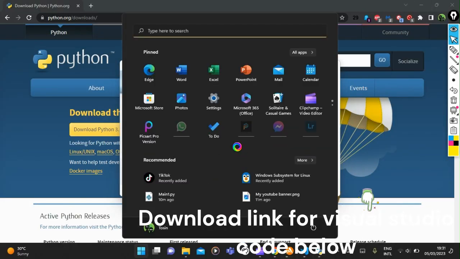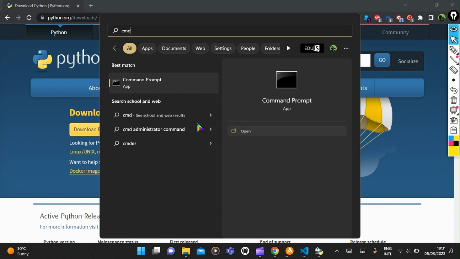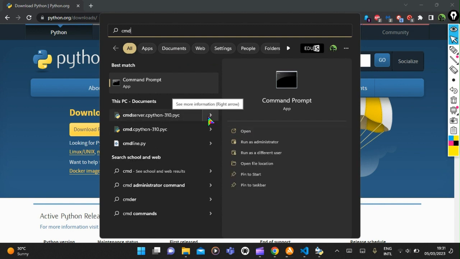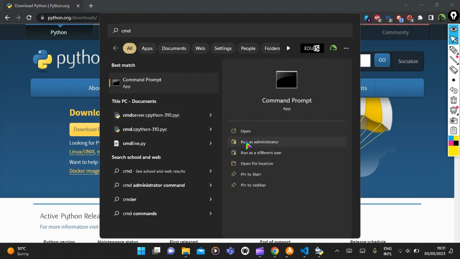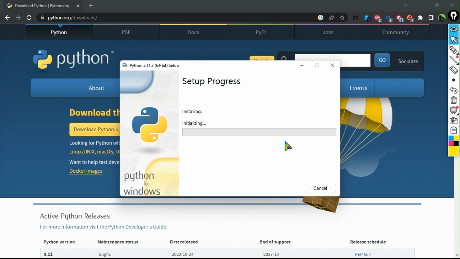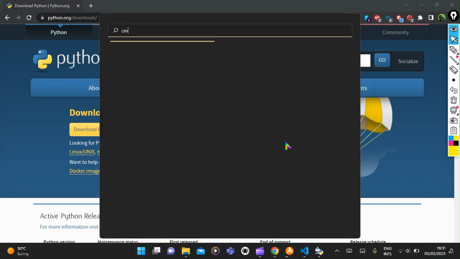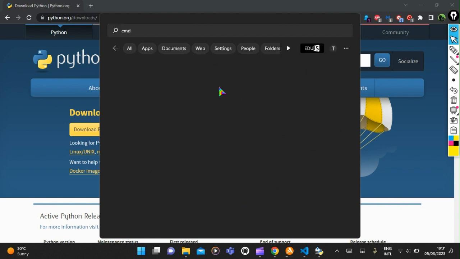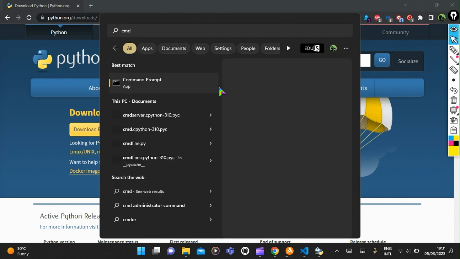So you want to check the version of Python you have. Go to CMD, command prompt, run as administrator. Okay, it's opening.